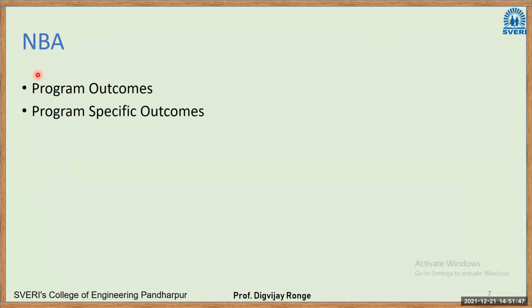So in that case, two things are given: program outcomes and program specific outcomes. Program outcomes means when you finish engineering, what is expected of you, what society, your parents, or your teachers expect from you. Second is program specific outcomes. When you finish mechanical engineering, what society, your parents, or teachers will expect from you. That will be the program specific outcomes.